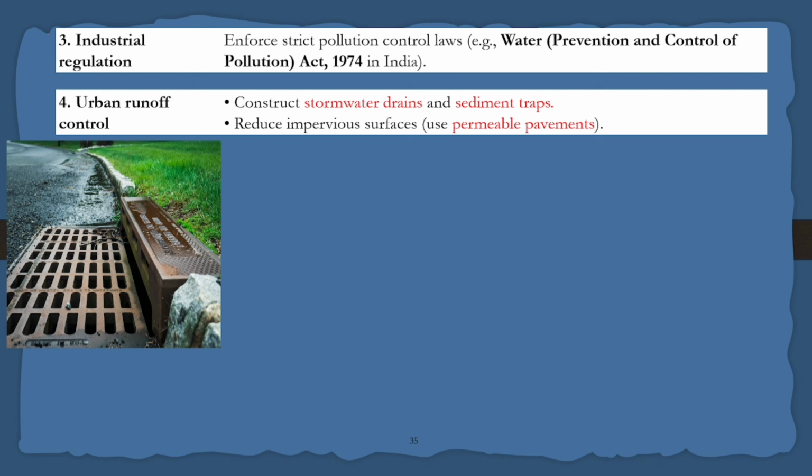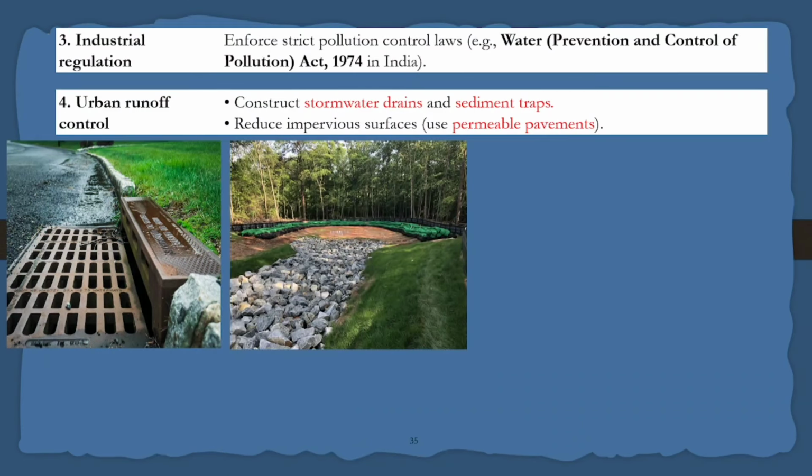Then urban runoff, conducting storm water drains. You can see here, these are the storm water drains. Whenever rainfall occurs at a place, the rainwater will immediately flow into the storm water drains. When the runoff during rainfall flows along small streams, it carries sediments.